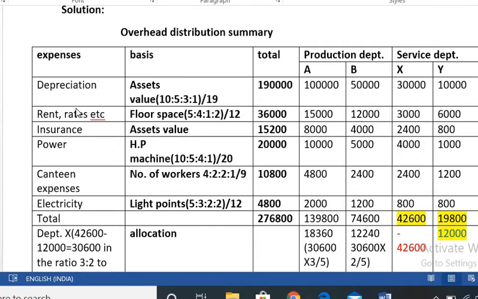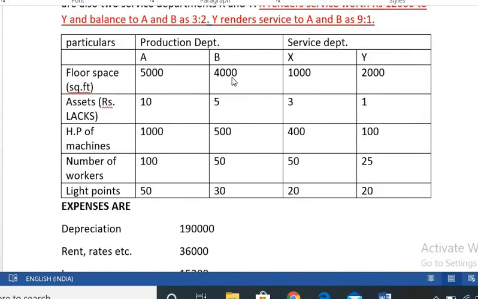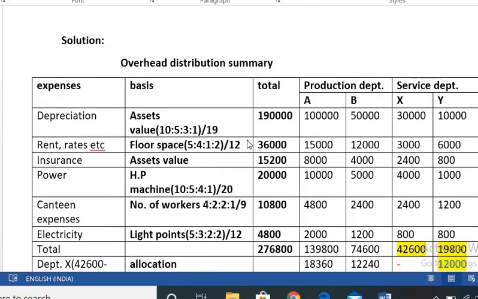Rent is always on the basis of floor area occupied. So the total amount is 36,000. We can distribute it in the ratio 5:4:1:2. The floor areas are 5,000, 4,000, 1,000, 2,000. We remove all the zeros, then it comes 5:4:1:2, total of 12. So 36,000 is distributed in the ratio 5:4:1:2: 15,000, 12,000, 3,000, 6,000.